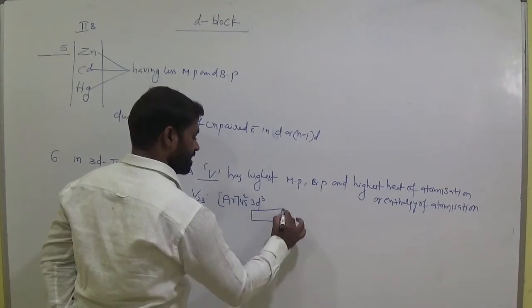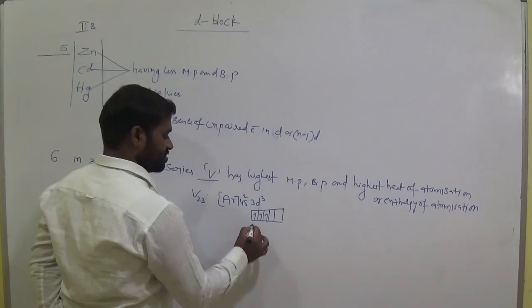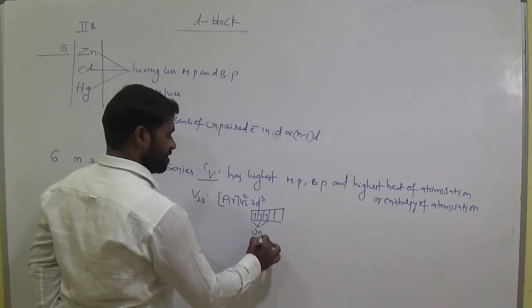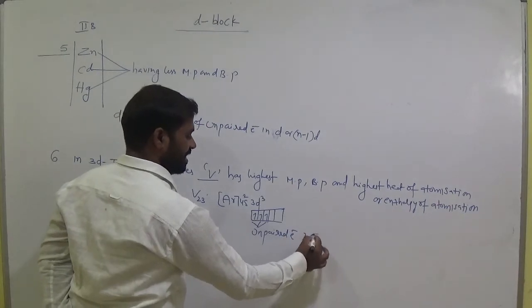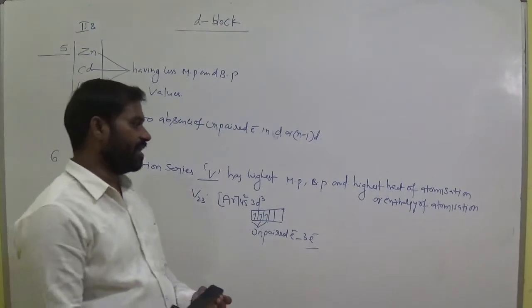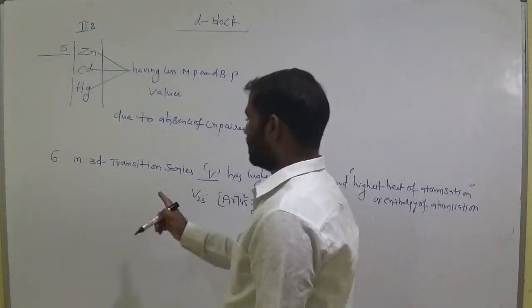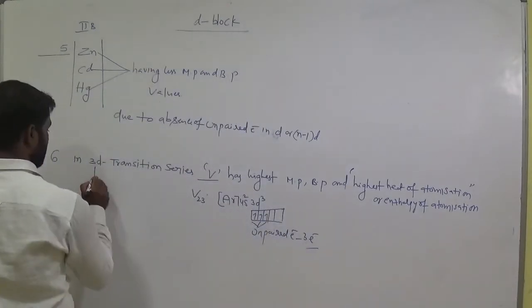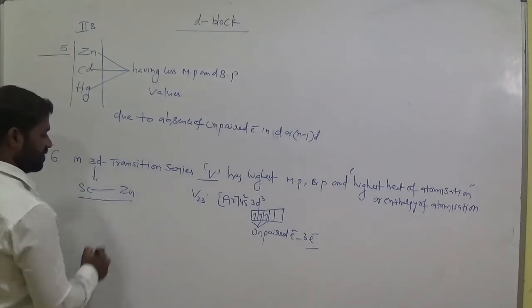How many unpaired electrons are here? 3. So 3 unpaired electrons are possible. So it has the highest melting point and boiling point, and also the highest heat of atomization in the 3d transition series. 3d transition series means scandium to zinc. Okay.